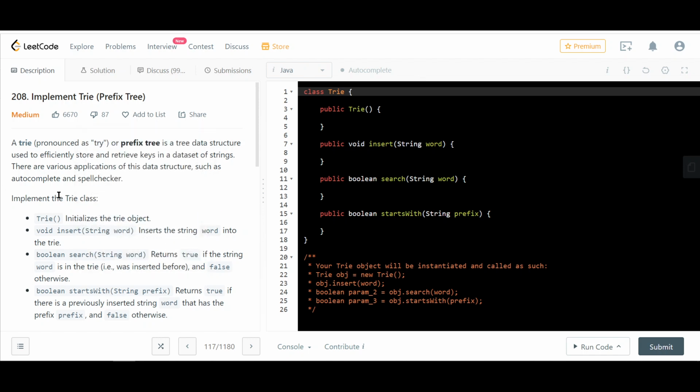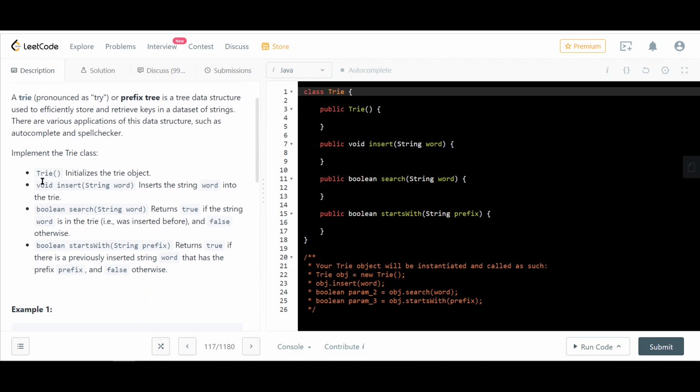Okay, let's read. A trie, or prefix tree, is a tree data structure used to efficiently store and retrieve keys in a data set of strings. There are various applications of this data structure, such as autocomplete and spell checker. Implement the Trie class.